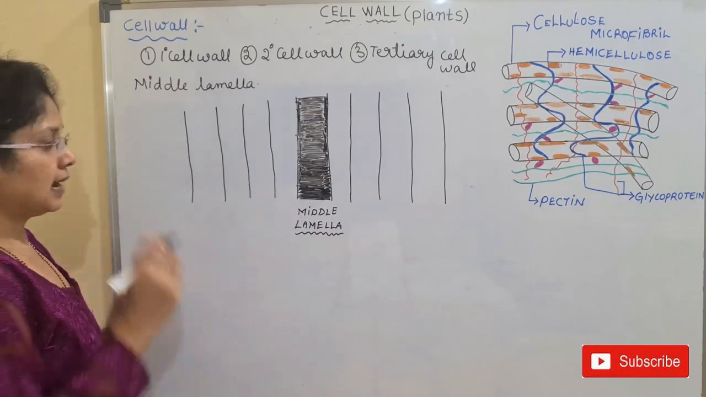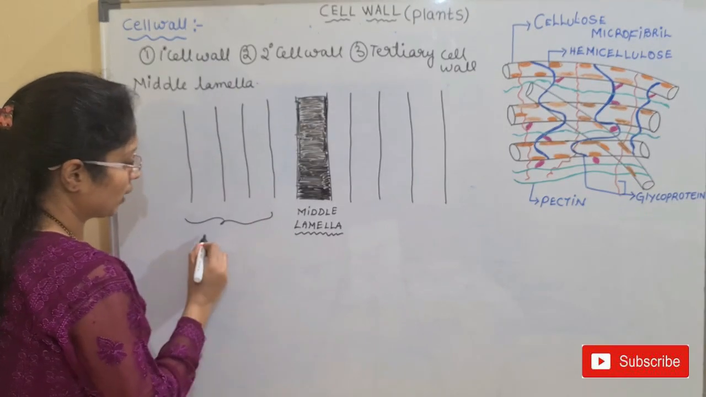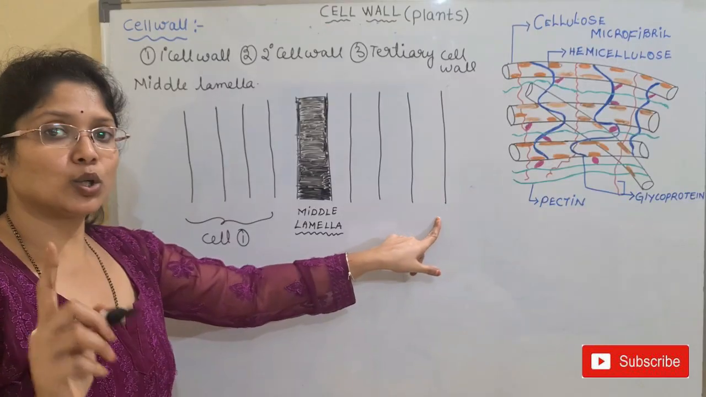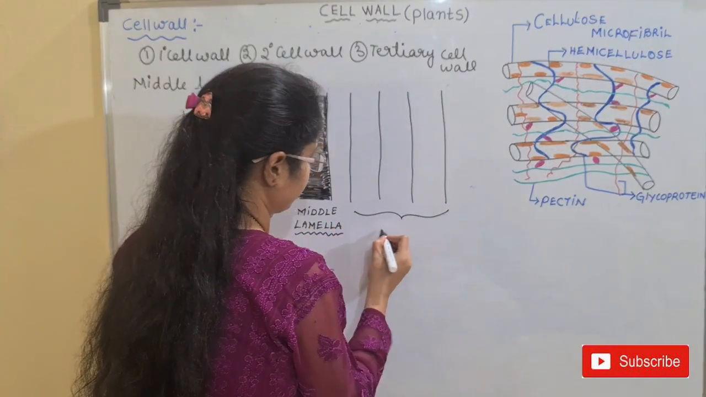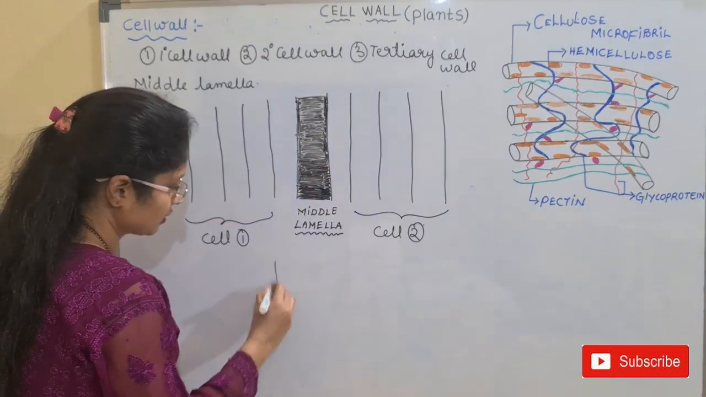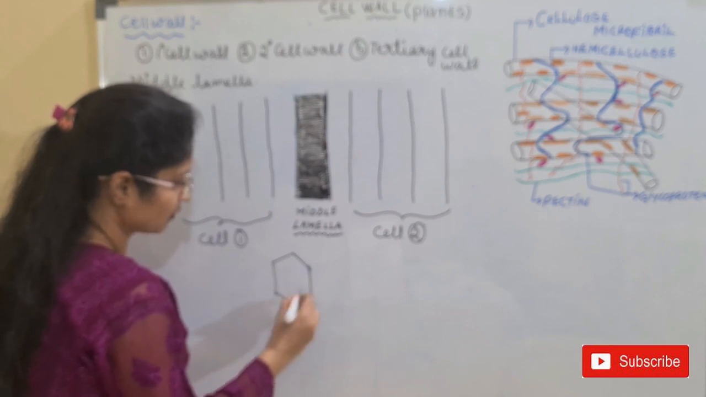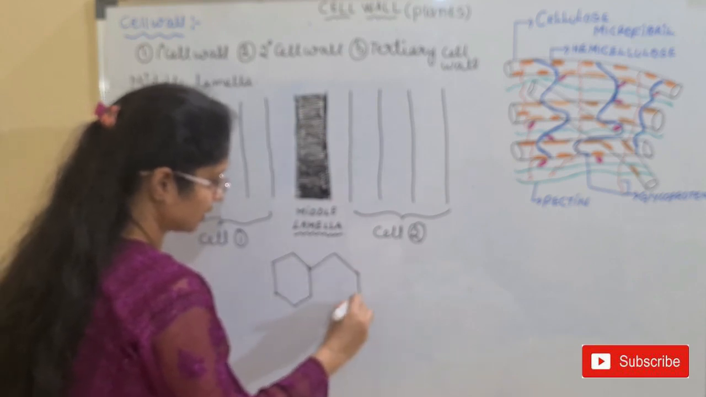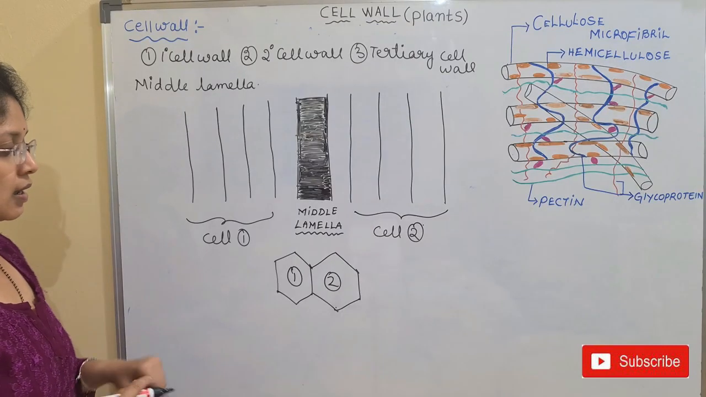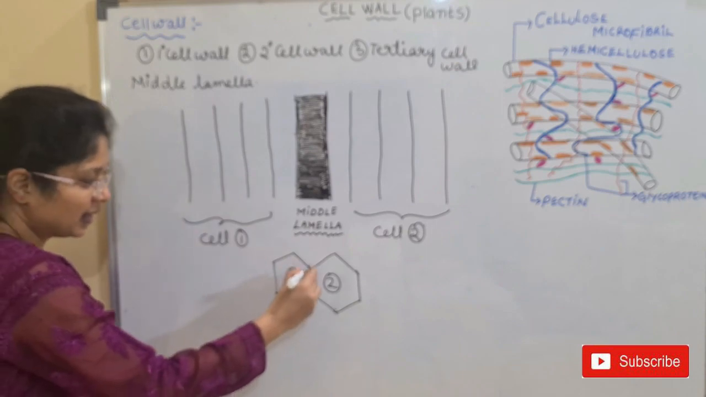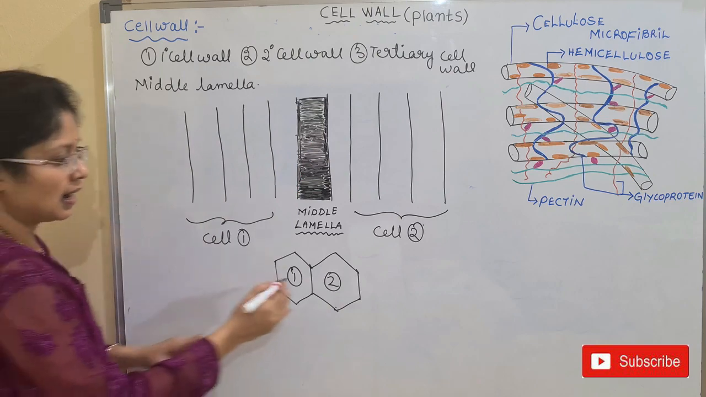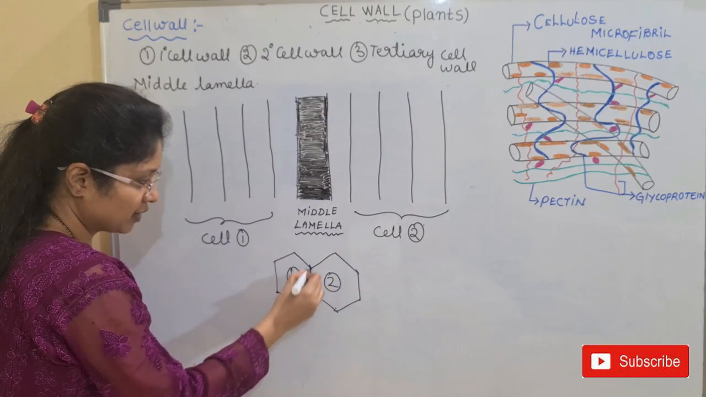Now let us see. Let us say this is cell number 1, and this is cell number 2. So this is one cell and we have another cell. In cell number 1, we have layers, and I have shown these layers in this diagram. And again with cell number 2, here we have the middle lamella.